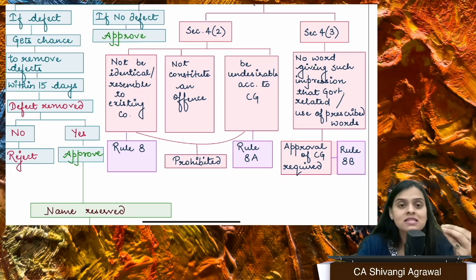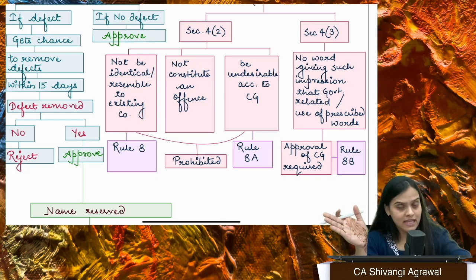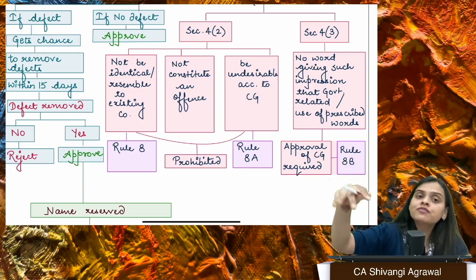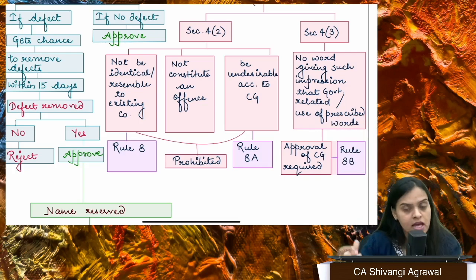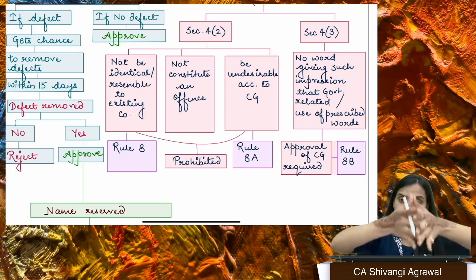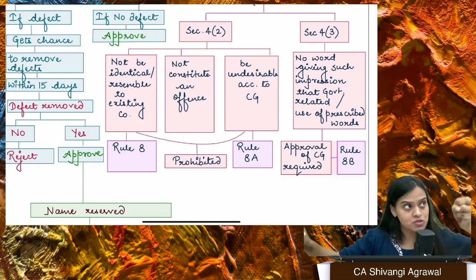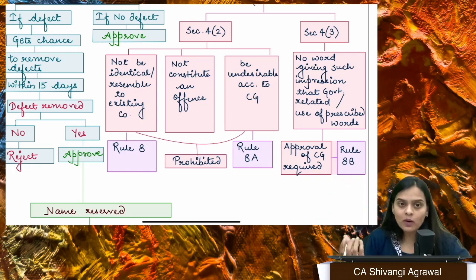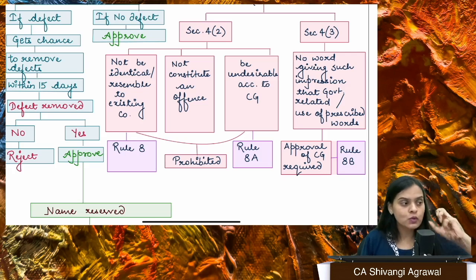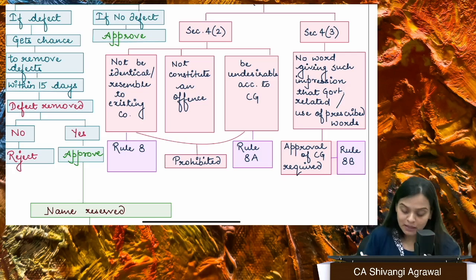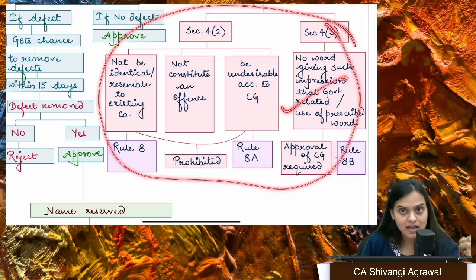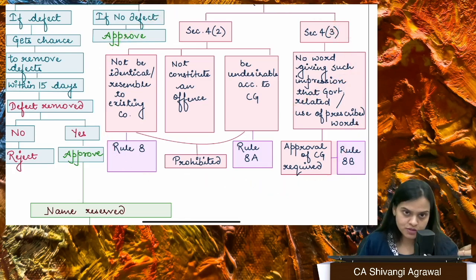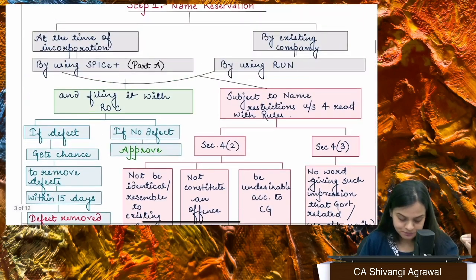The process is entirely automated in the current scenario, right? So we have a beautiful form, SPICe+, which is divided into two parts. Part A is for name reservation and part B is for furnishing the entire set of documents. When we are filling part A, they can be filled together also and they can be filled separately also. Once your name is reserved, then you can also fill part B, which is advisable, right? So in part A, you give the basic details, you suggest a name keeping in view all these restrictions, and then the name is approved. So that is the first thing that happens. Okay.